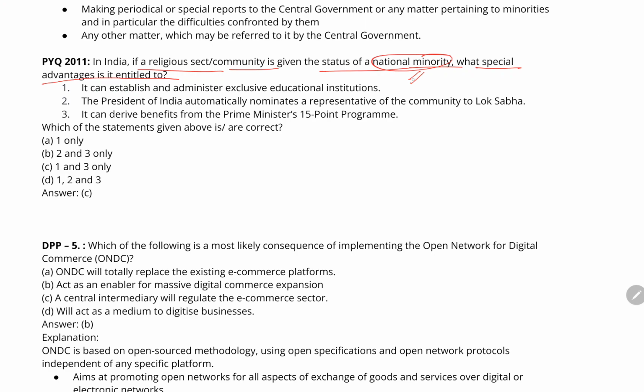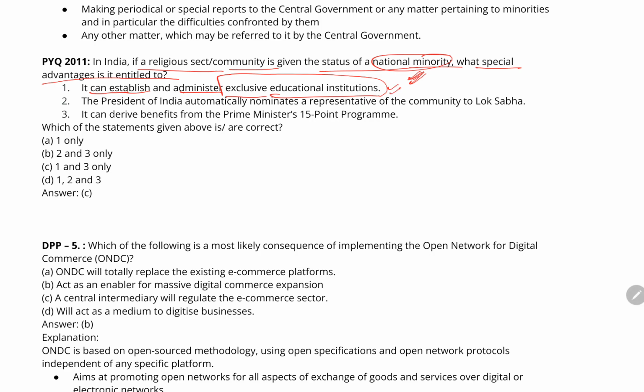The first statement is it can establish and administer exclusive educational institutes. Understand the point that the question is saying that if there is a religious community or sect and it got the status of a national minority, what special advantage is it entitled to?